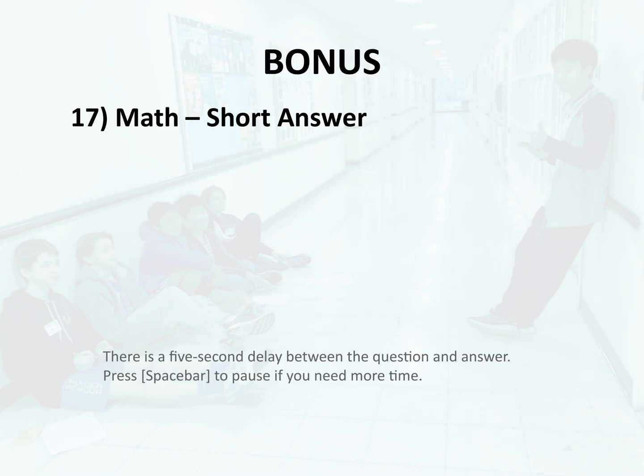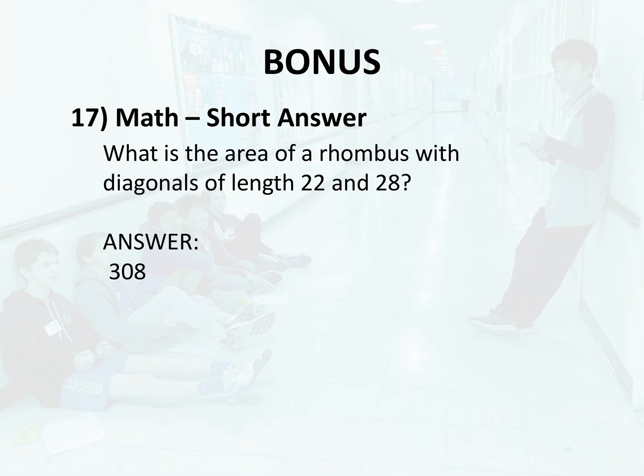Bonus 17. Math, short answer. What is the area of a rhombus with diagonals of length 22 and 28? Answer, 308.